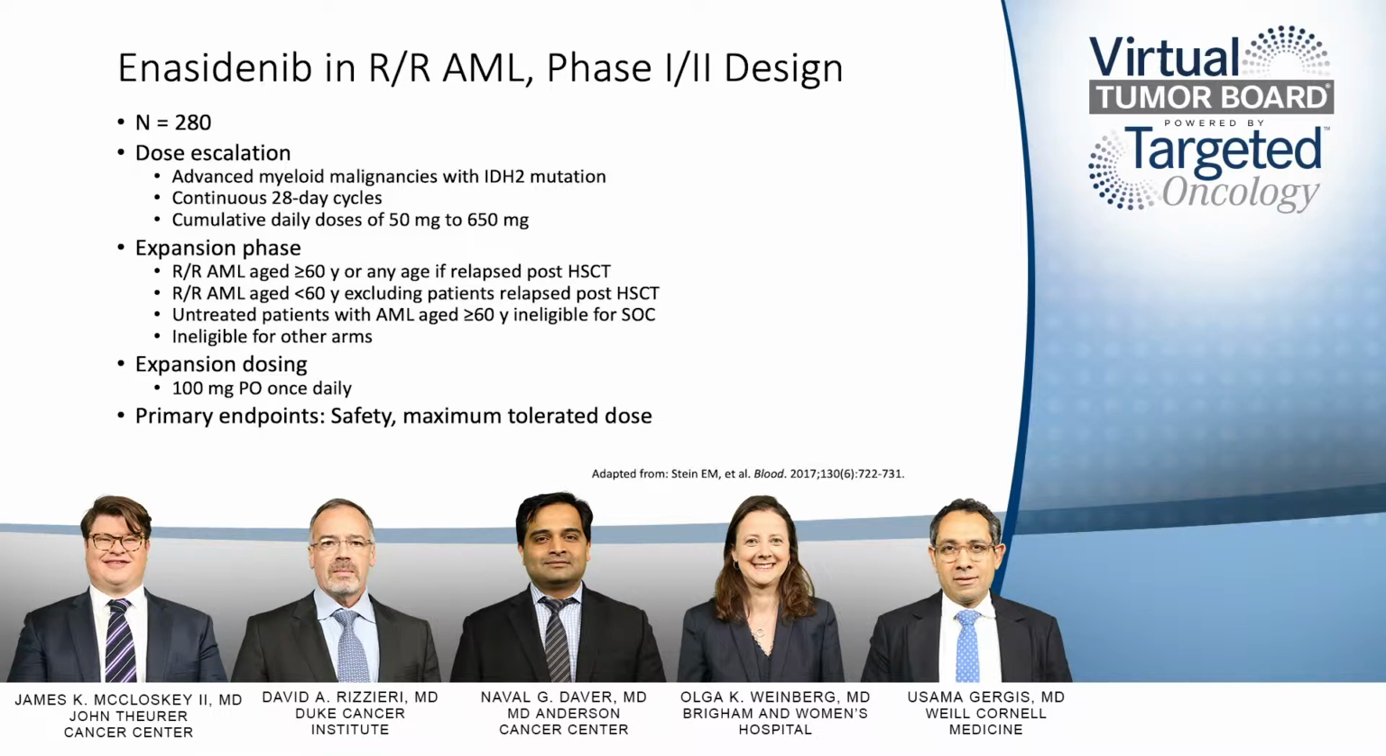The expansion dosing had enasidenib at 100 milligrams PO once a day, and that's for the AML group, which had about 109 patients. Just like phase 1, early phase 2 studies, the key endpoints were the safety and the maximum tolerated dose, and the efficacy of enasidenib in mutated IDH2 relapsed refractory AML.